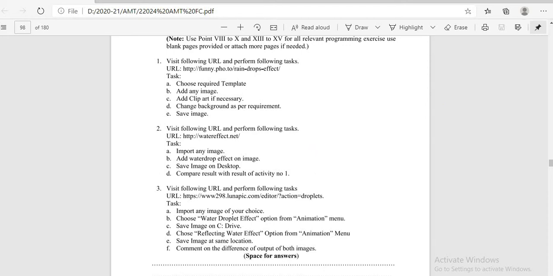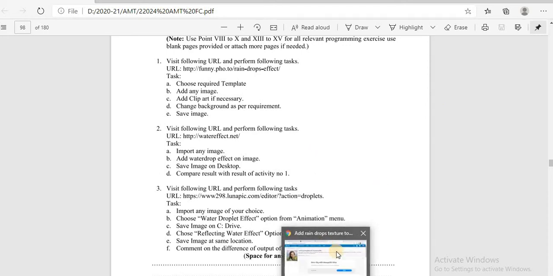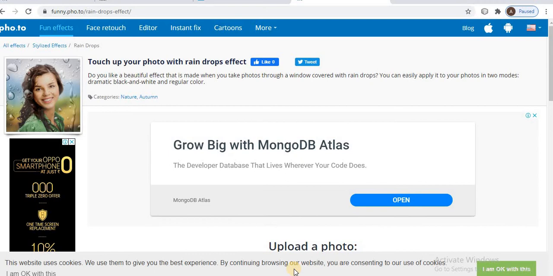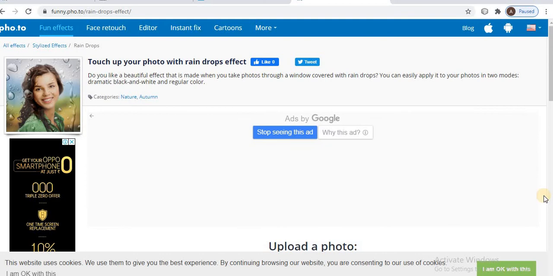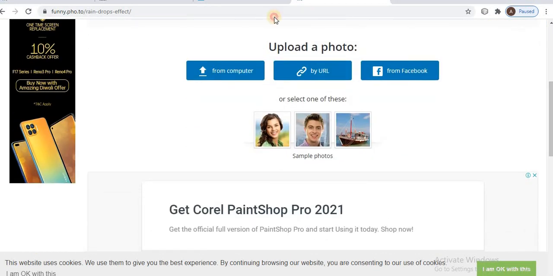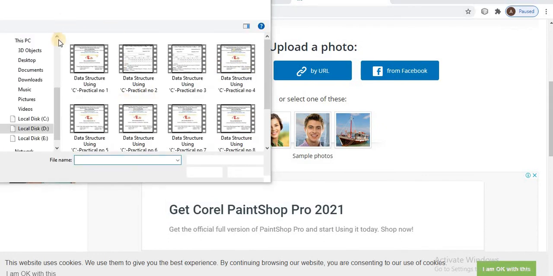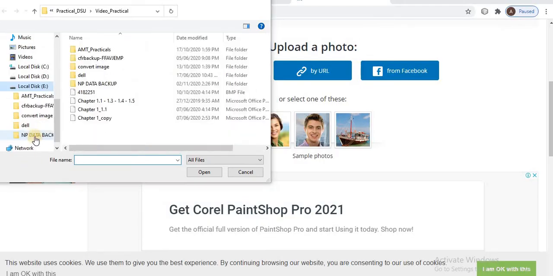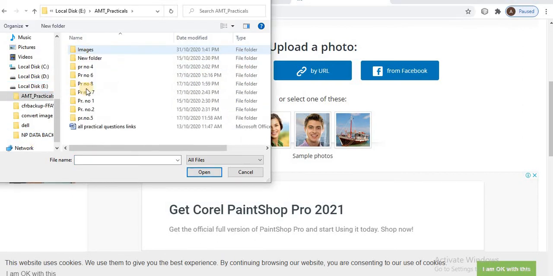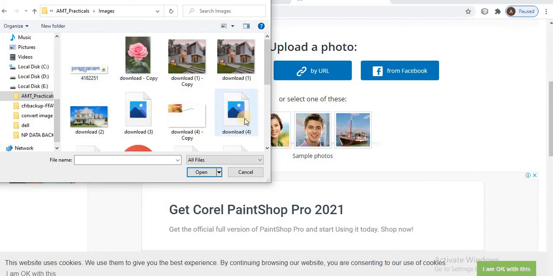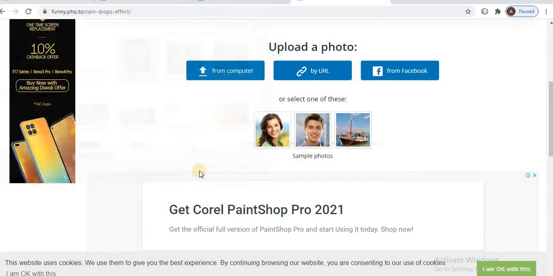Okay. For example, add the images, open it.